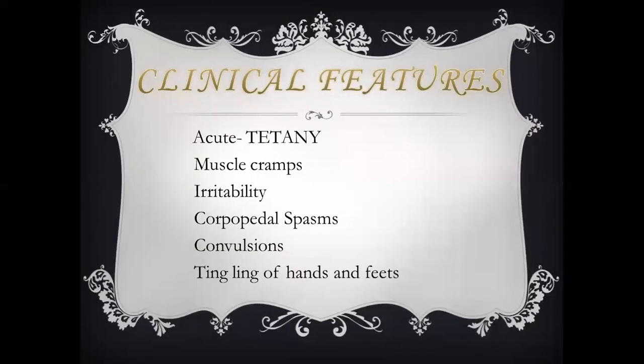Now the clinical manifestations or clinical features, acute tetany. Usually there is spasm of the muscles, especially the facial muscles and hands. There is severe pain. The patient has muscle cramps, irritability, carpopedal spasm, convulsions, tingling in the hands and feet.